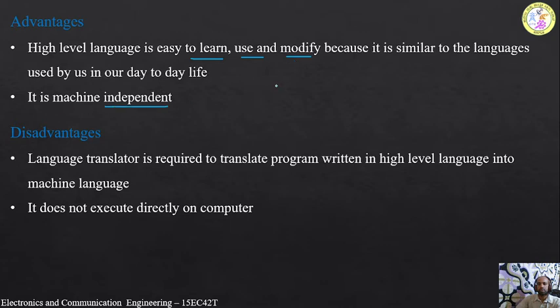And it is machine independent. Machine independent means the code written for the computer 1 is compatible with computer 2 also. So the same program we can run in the computer 2. So this is the advantage we are having, that is called as machine independent.